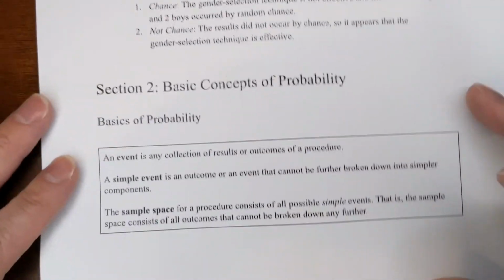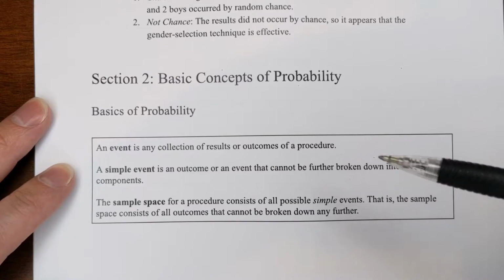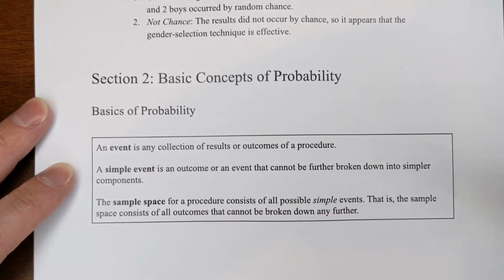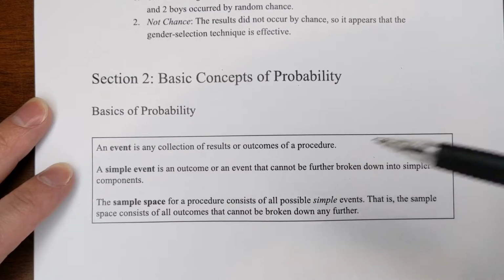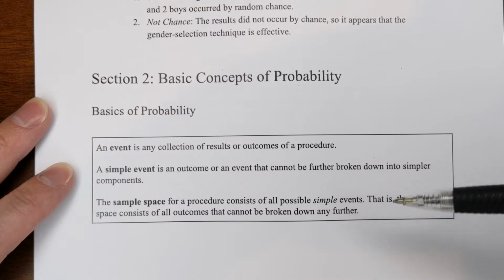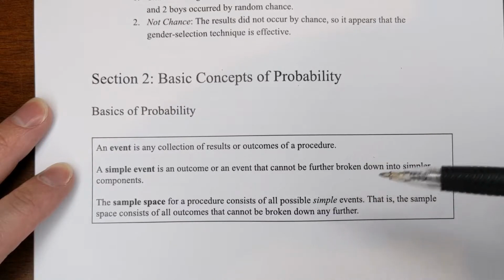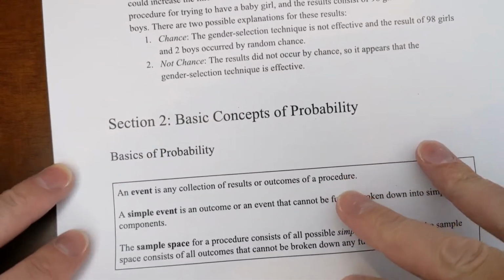Okay, so section 2 here just deals with the basic concepts of probability. So we have some definitions. An event is any collection of results or outcomes. A simple event is an outcome or an event that cannot be further broken down into simpler components. And a sample space is all the possible simple events that occur. So all possible outcomes that you could get.